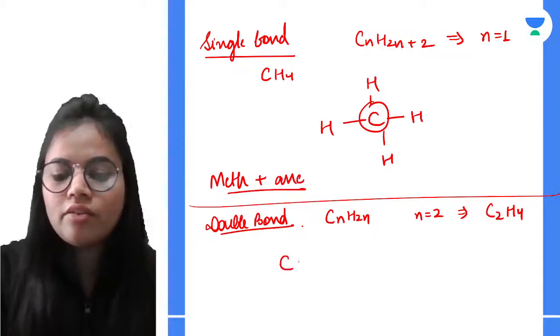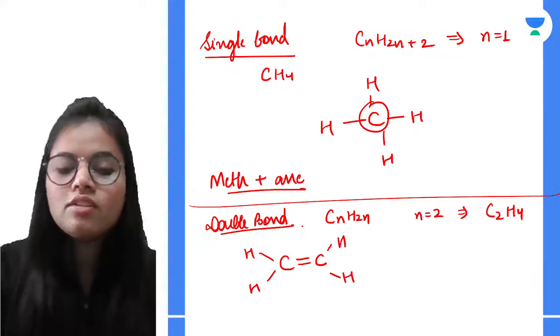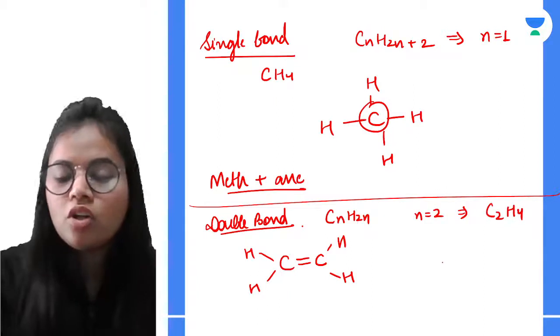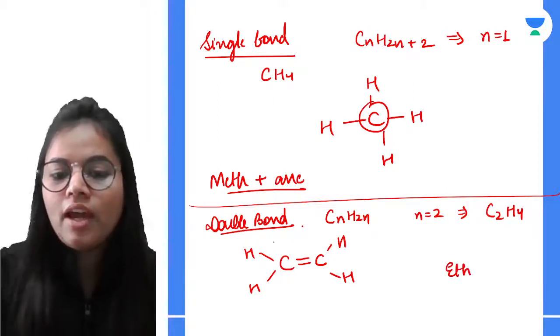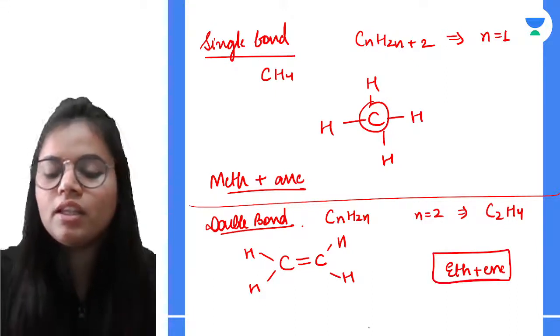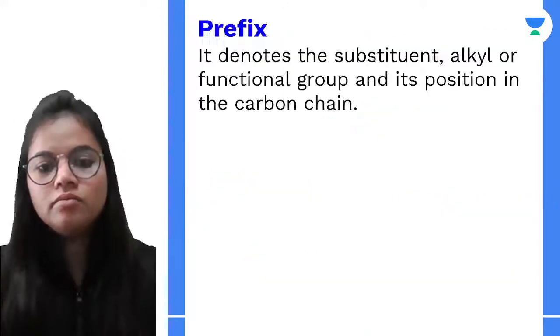So the structure will have a double bond, and then we will have 4 hydrogens. Now see, how many carbons are present in this structure? There are 2. So for 2, our root word is eth, E-T-H, and for a double bond, the suffix is ene. So it is named ethene. Right? So this is how the naming happens.